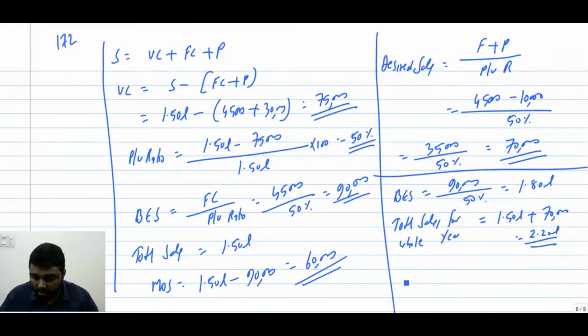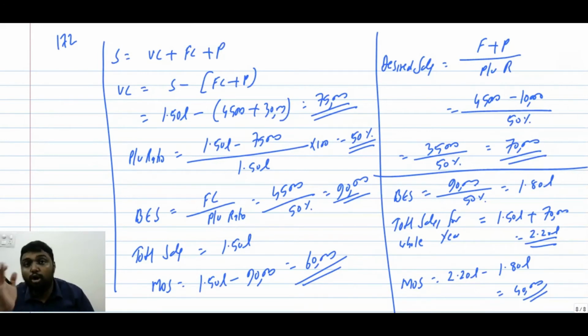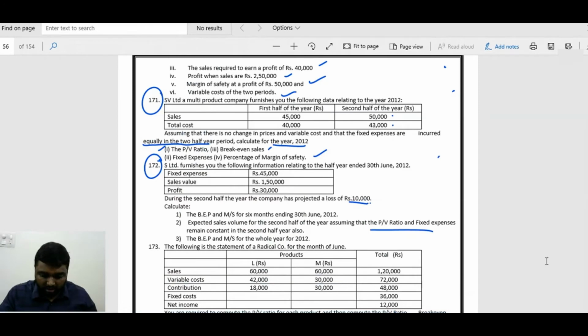So what will be the margin of safety? Anything above break-even sales is margin of safety. So 2 lakh 20 minus 1 lakh 80. Our margin of safety will be 40,000. So still we have a margin of safety if it is taken for the year. For the next 6 months, it is a loss only. But when you take the whole year, you will still have a profit. Your margin of safety will be 40,000.